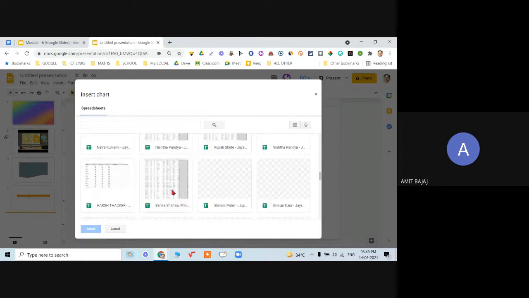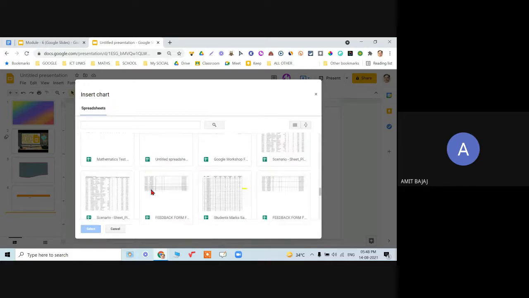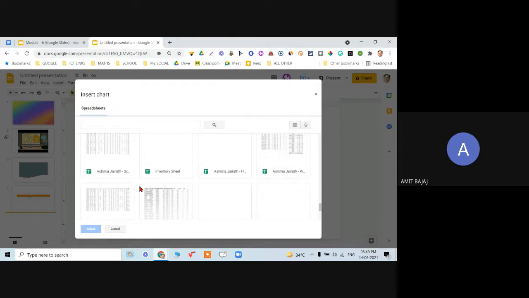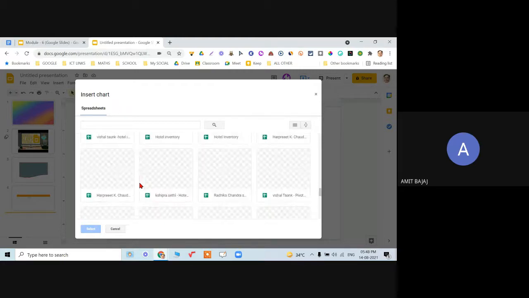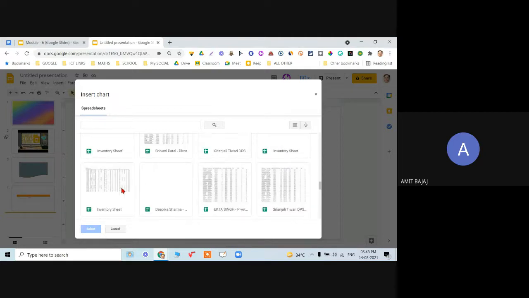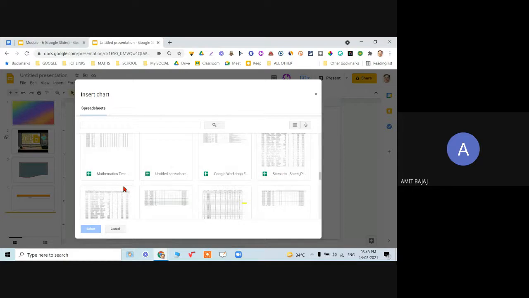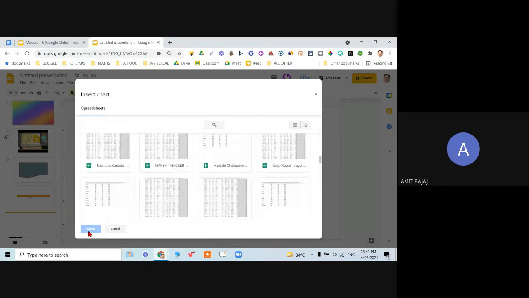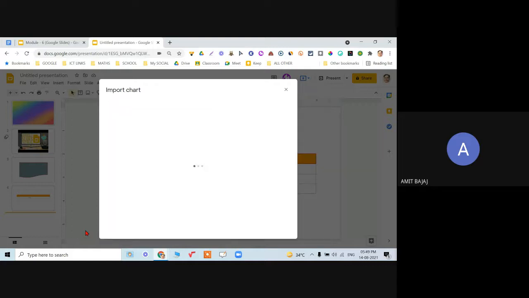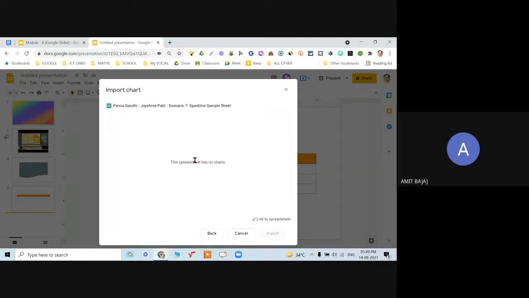But I could not see that any of my sheets have any chart in that, so that chart cannot be inserted. But if I have some specific sheet and I have created a chart in that, I can get that chart directly over here. When I select this, if it has a chart, it will bring it over here. Otherwise, it is showing this spreadsheet has no chart.